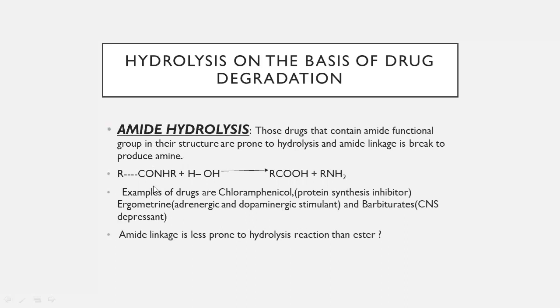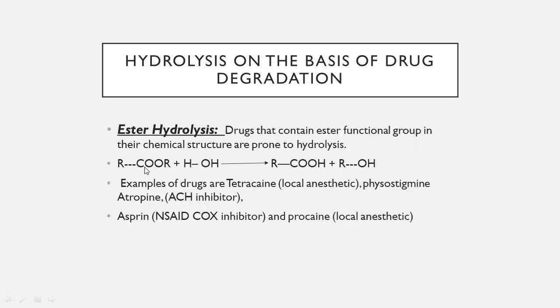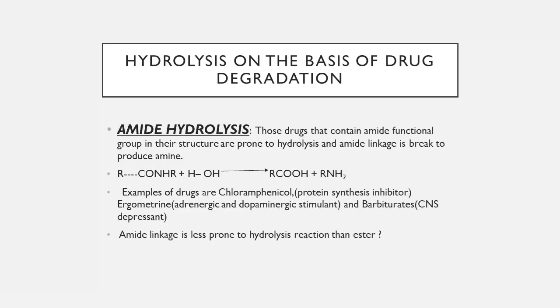I can repeat it simply in two sentences: amides are less prone because the carbon of the amide functional group is bonded to one oxygen and one nitrogen atom, while the carbon of the ester group is bonded to two oxygen atoms. Therefore, due to the difference of electronegativity, esters are more prone to hydrolysis than amides. The amide linkage is less prone to hydrolysis reaction than ester. Hope the answer will be clear to you. Now let's proceed further.